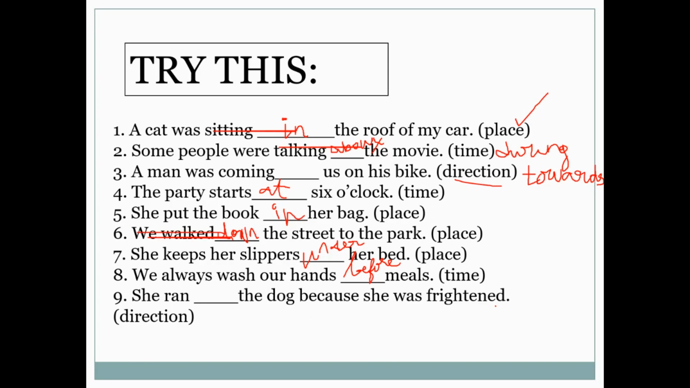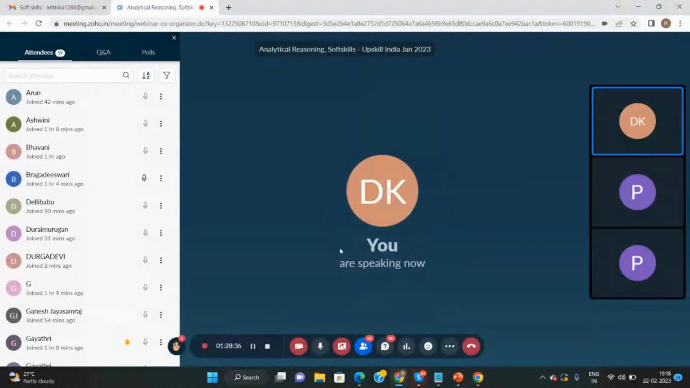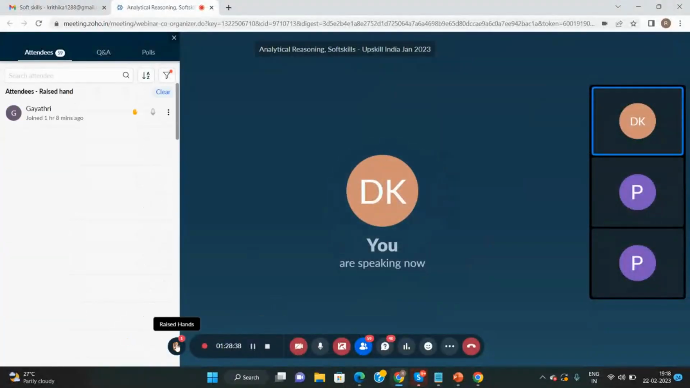Hey, ma'am. What is it? Away. Away, or you can also say she ran from the dog. You can say it like that: she ran away from the dog. Okay, very good. You tried very well. Let's ask Gayatri.